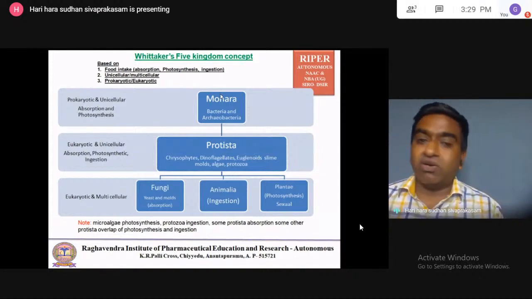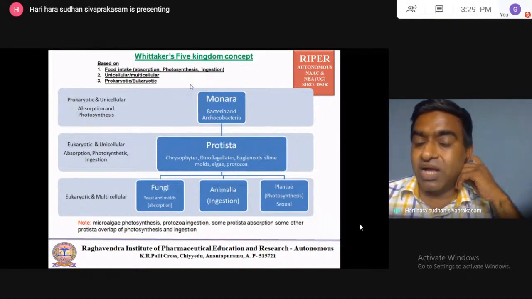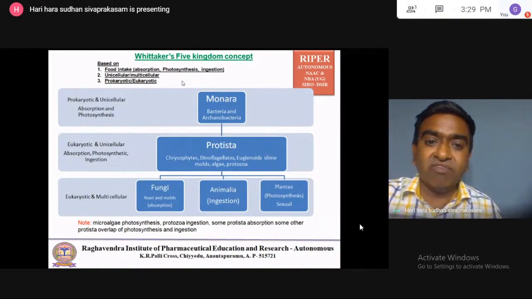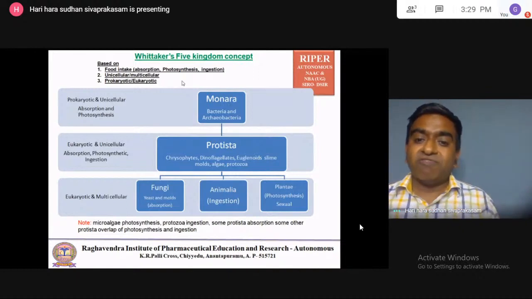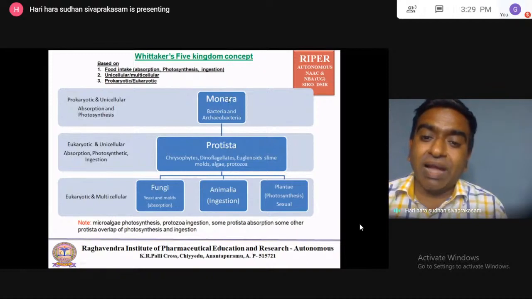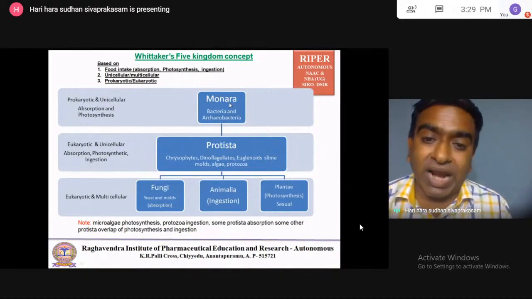Now we'll see how this is considered in Whittaker's five kingdom classification. First he kept Monera. In Monera he kept only bacteria and archaea, or eubacteria.